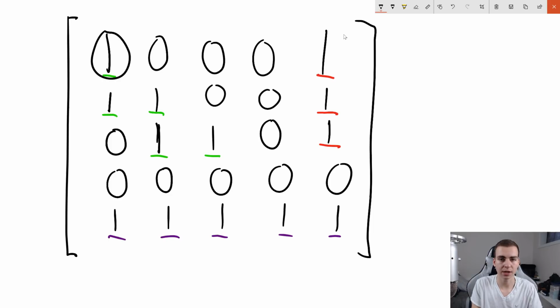What we need to do is look at all of the neighbors of this 1 and determine if there are any 1s beside it, because that would be the rest of the river, right? So we're going to look up, we're going to look right, we're going to look down, and we're going to look left. Now, obviously, we can't look left and we can't look up because there's nothing there, so we won't look in those positions. But what we can do is look here at this 0 and look here at this 1. Now, let me just erase all of these so that we have a cleaner thing here.